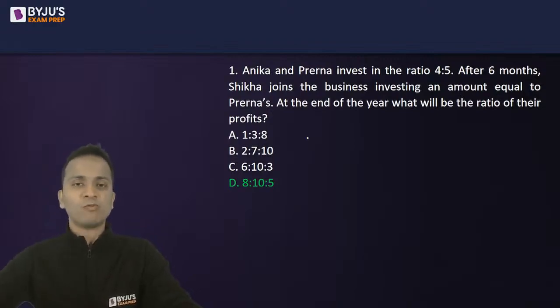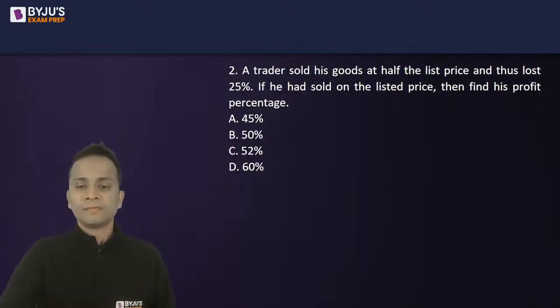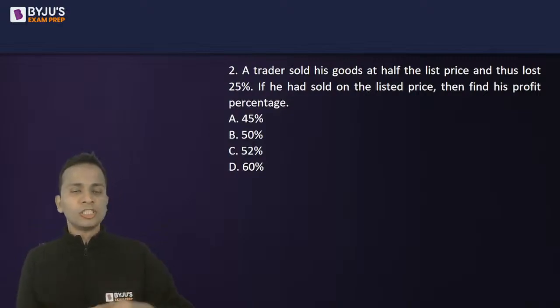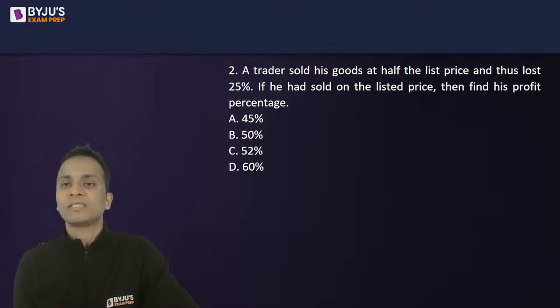Done? So that was question number 1. Let's move on to question number 2. Now, the question says that a trader sold his goods at half the list price and thus lost 25%. If he had sold on the listed price, then find his profit percentage.